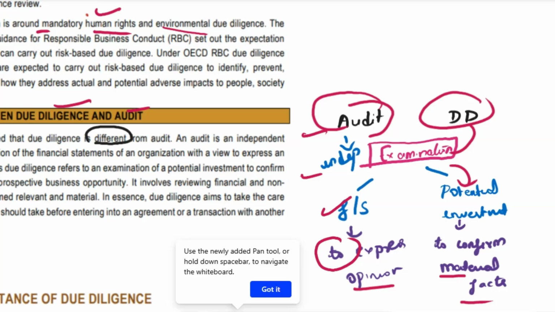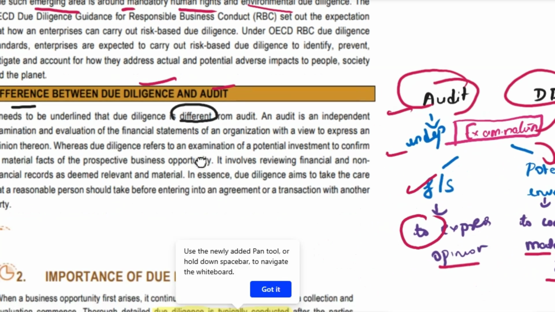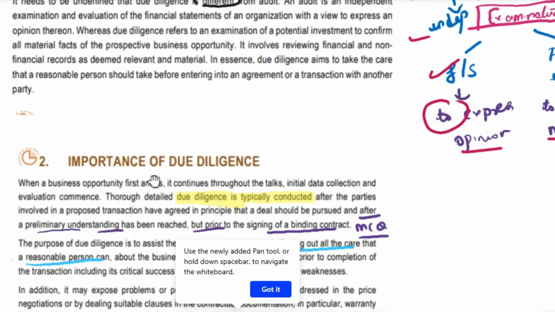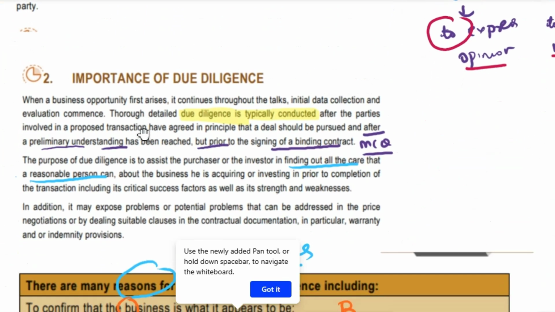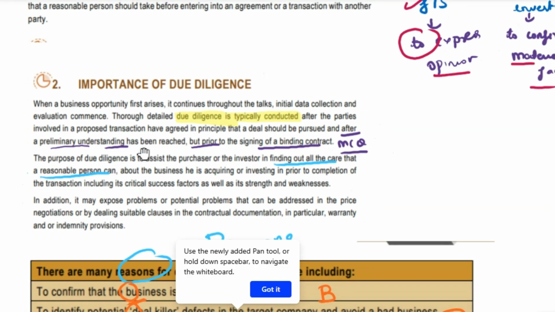In audit we are going to give some opinion. In due diligence we are going to see whether I can invest here or not. Whatever they are showing, does it appear to be true? Are they doing any falsification or manipulation? These are the things you are going to verify by doing the due diligence.